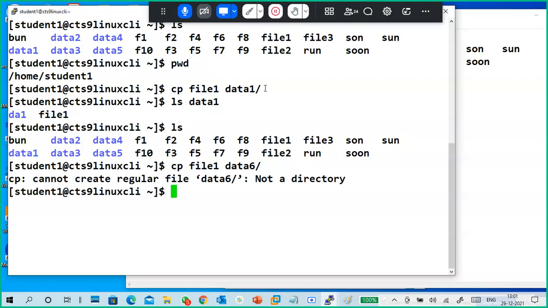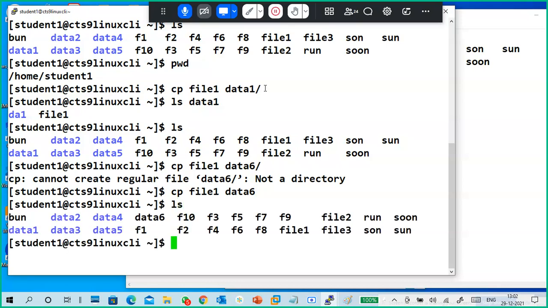No, no. So what is it showing? Not a directory like that. Okay. I didn't put a slash now. What will happen? Look here. I'm not doing a slash. No slash. Data 6 directory is not there. No error thrown. Very good, na? See what happened. This data 6 is no more a directory. It has become a file.